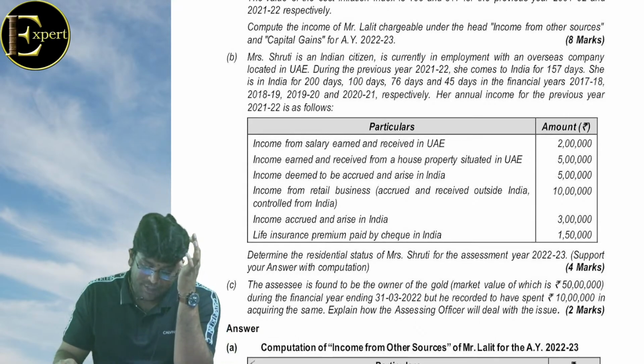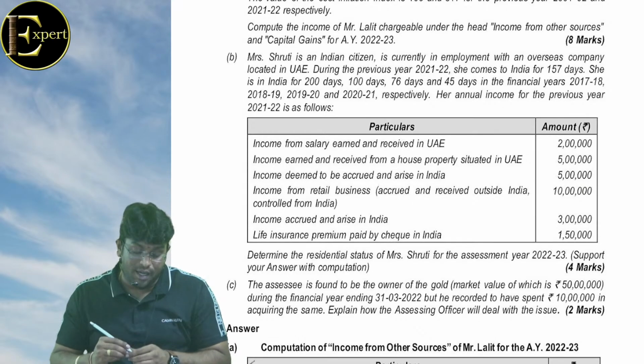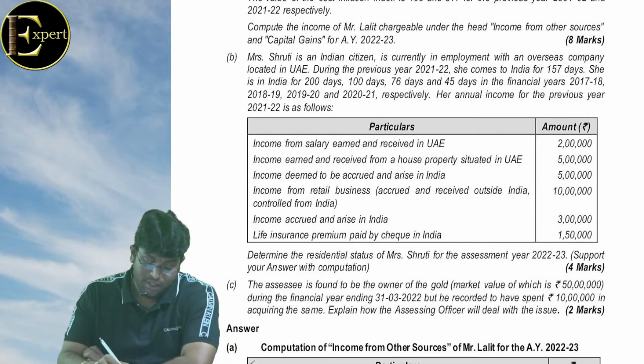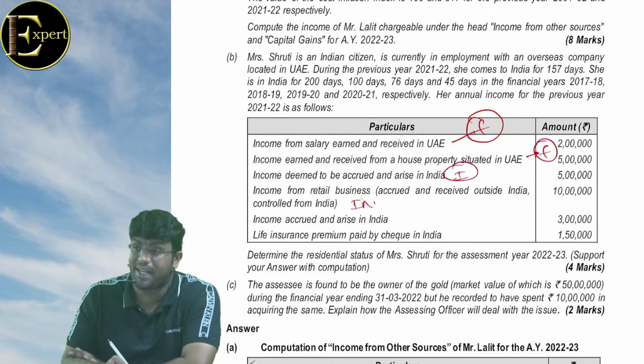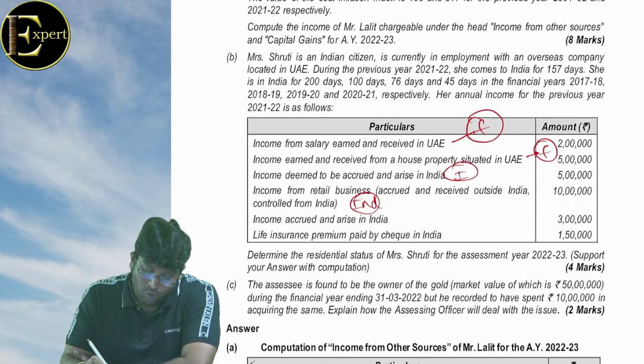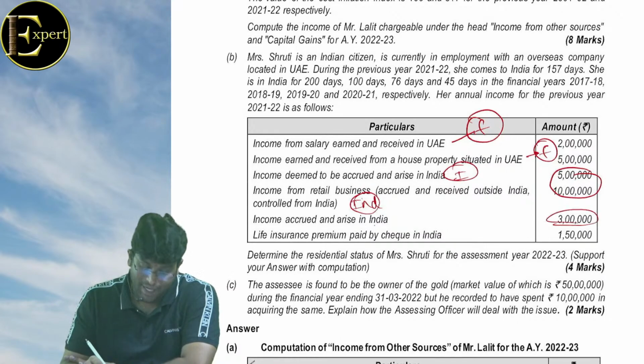Her annual income is as follows. Income from salary earned and received in UAE. This is foreign. Earned and received from property situated in UAE. Foreign. Deemed to accrue in India. Indian. Retail business controlled from India. इसको भी ऐड करेंगे 15 लाख में तो 5 लाख 10 लाख कितना हुआ. इनकम accrued in India 3 लाख, 18 lakhs.